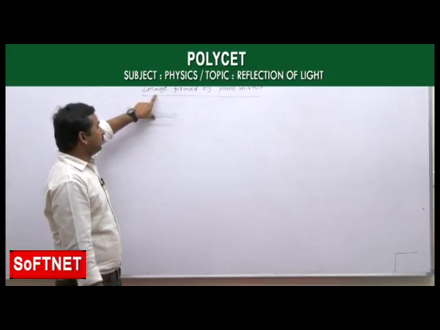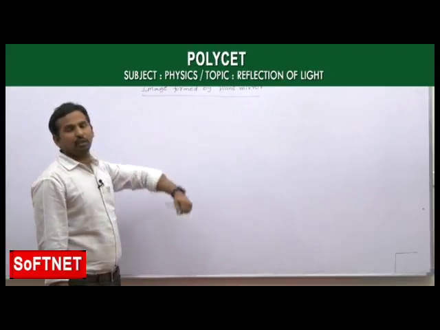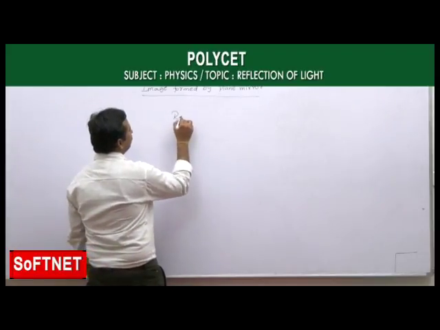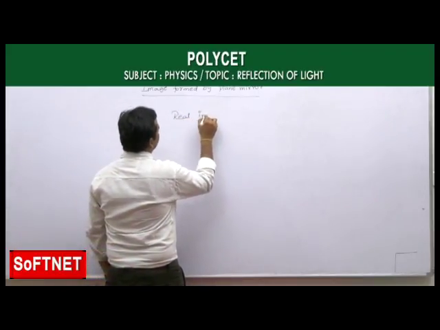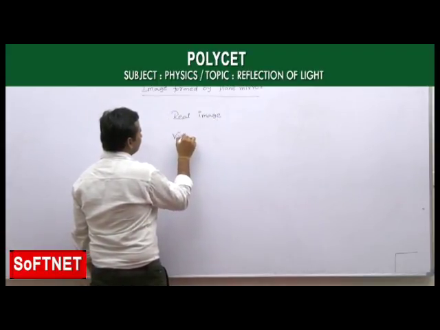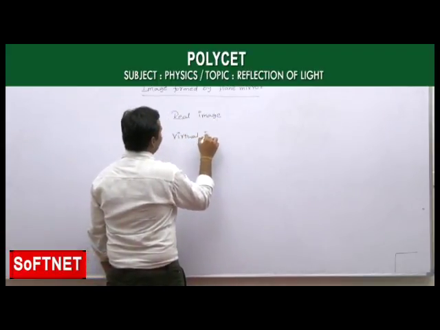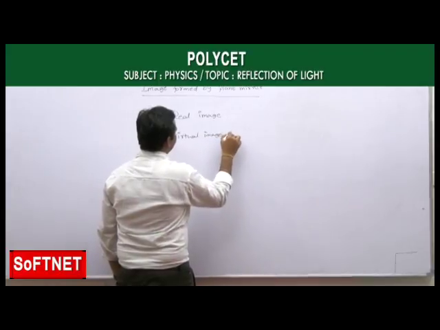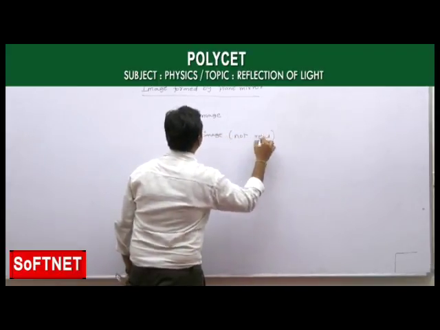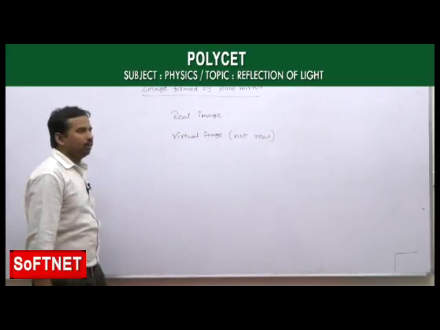At first, here we have two types of images. One is a real image and another one is a virtual image, which is not a real image. Real image and virtual image.